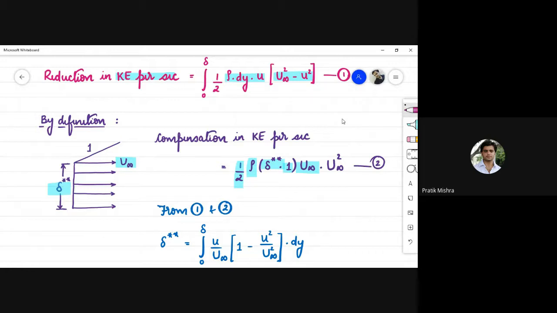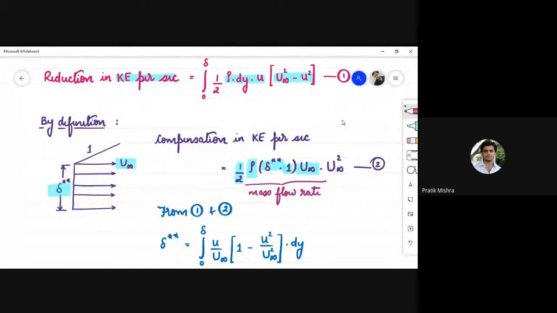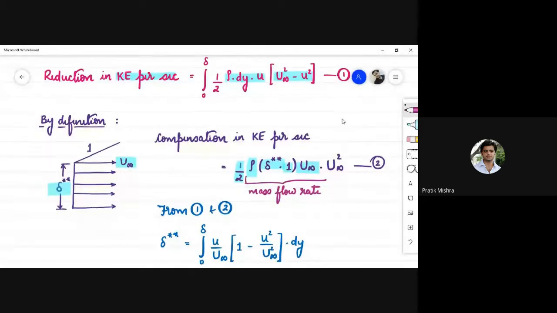So in this expression, this is basically the mass flow rate. I will not consider the 1/2 in this. So this is basically the mass flow rate and this is the velocity. Whenever you need to calculate kinetic energy, it is simply half mv square, and when we talk about fluid, we go for mass flow rate.